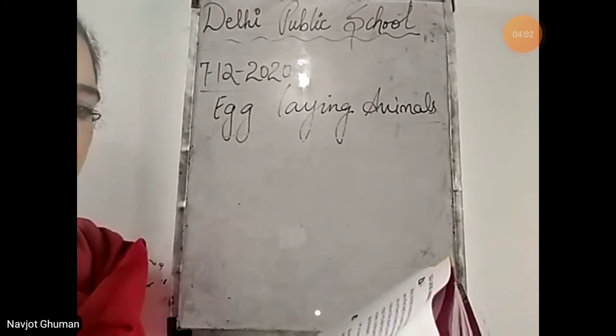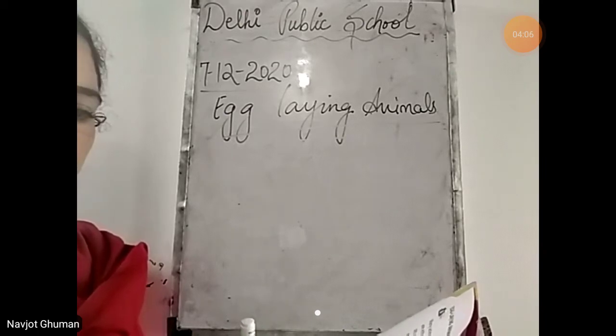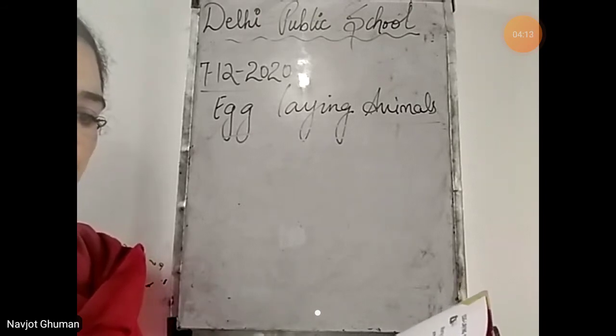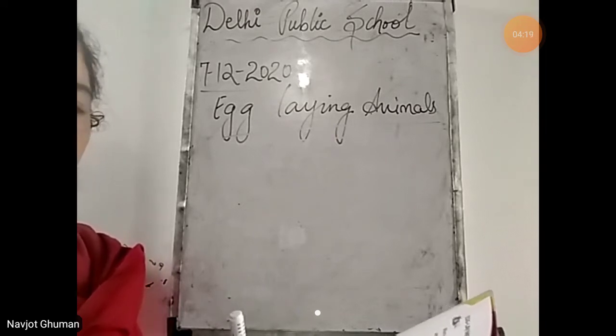The eggs are either kept in a warm place or the parent animal sits on them to keep the eggs warm. Once the eggs mature, the young ones hatch out. Animals that lay eggs include birds, frog, fish, turtle, lizard, crocodile, snake, cockroach, butterfly, bee, mosquito, and grasshopper.